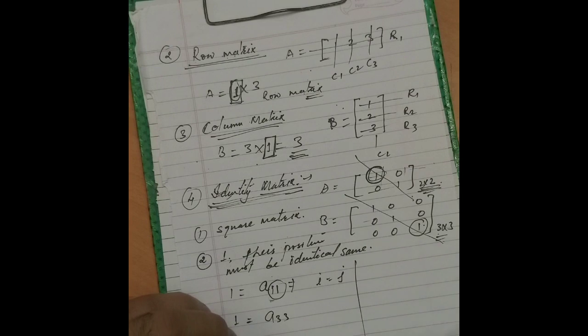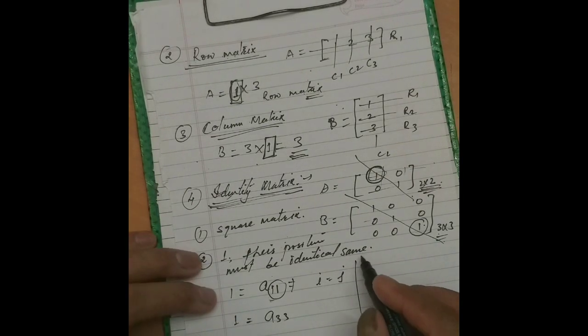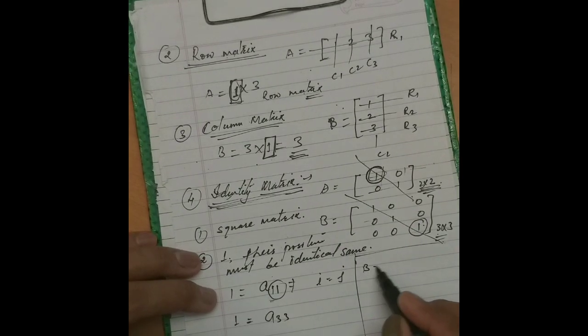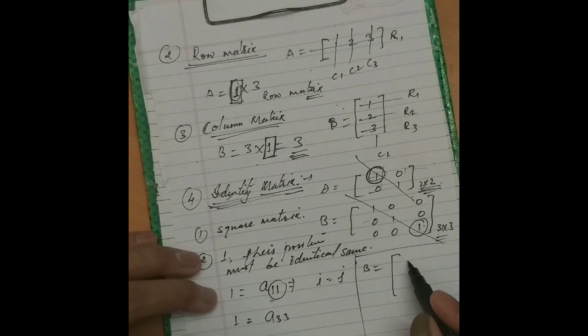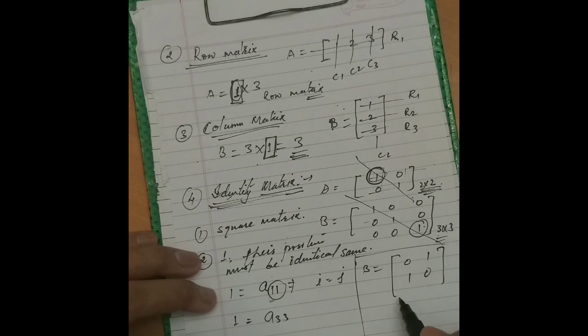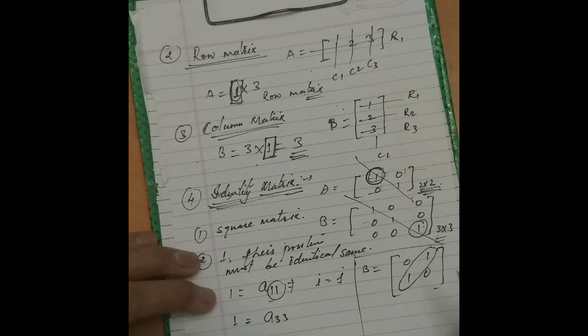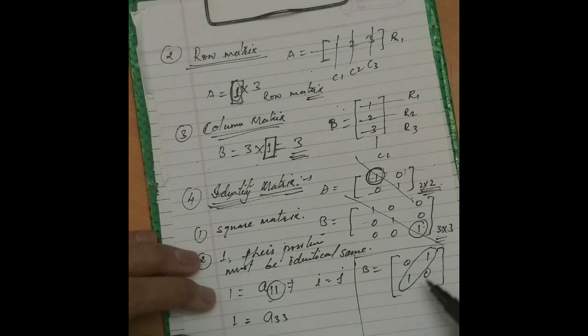Let me give you one concept where students make mistakes while writing the identity matrix. Sometimes they write it this way: 0 1 and 1 0, as they understand that sir has told us the diagonal elements are identical and non-diagonal elements are 0. So this is also the same thing.